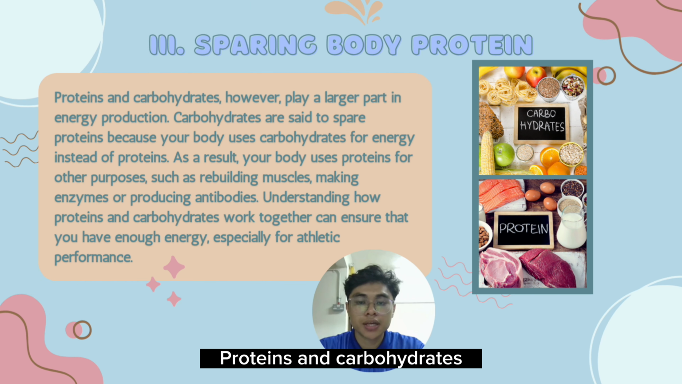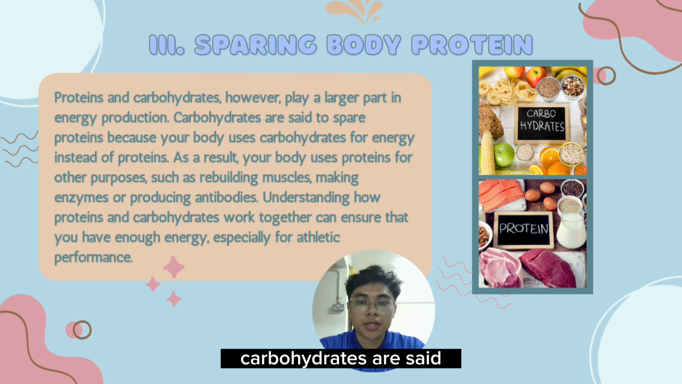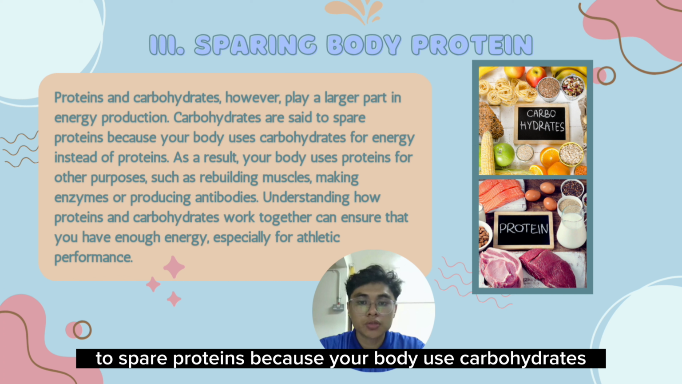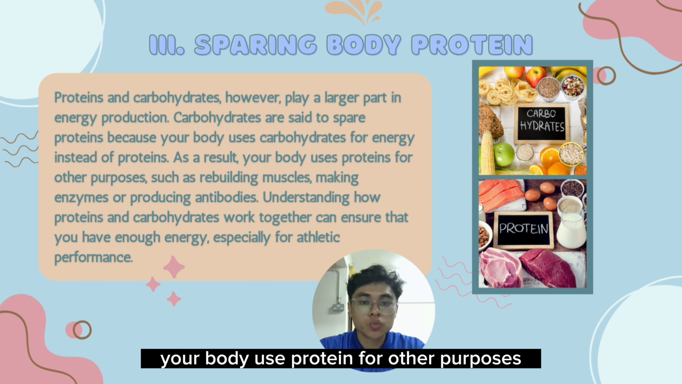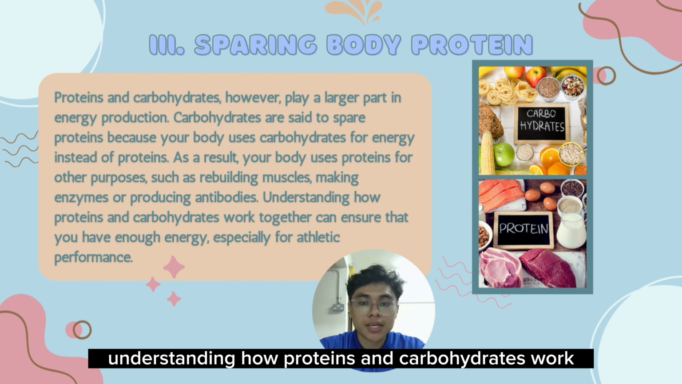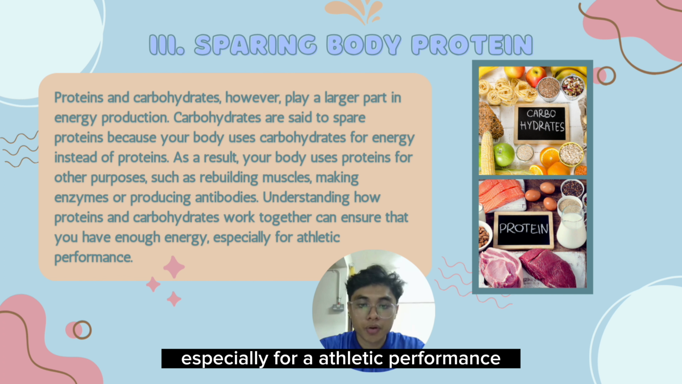Proteins and carbohydrates, however, play a larger part in energy production. Carbohydrates are said to spare proteins because your body uses carbohydrates for energy instead of proteins. As a result, your body uses protein for other purposes such as rebuilding muscles, making enzymes, or producing antibodies. Understanding how proteins and carbohydrates work together can ensure that you have enough energy, especially for athletic performance.